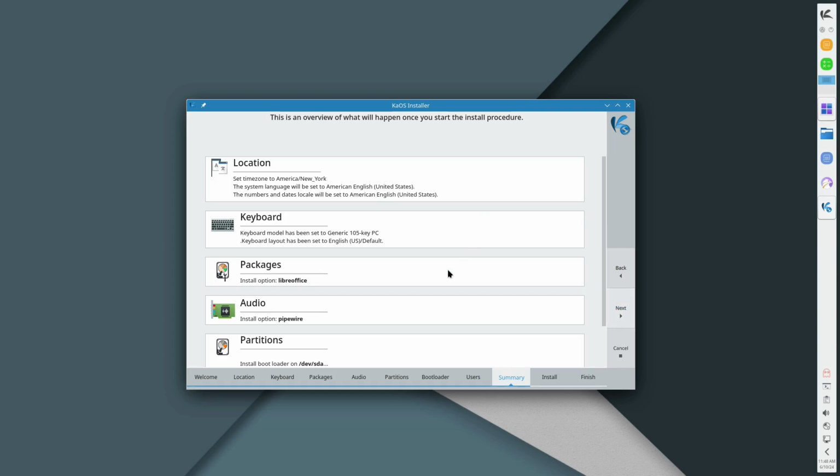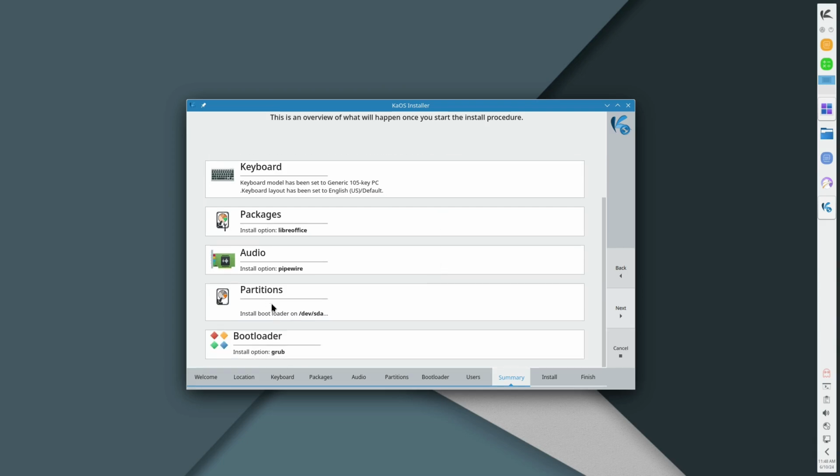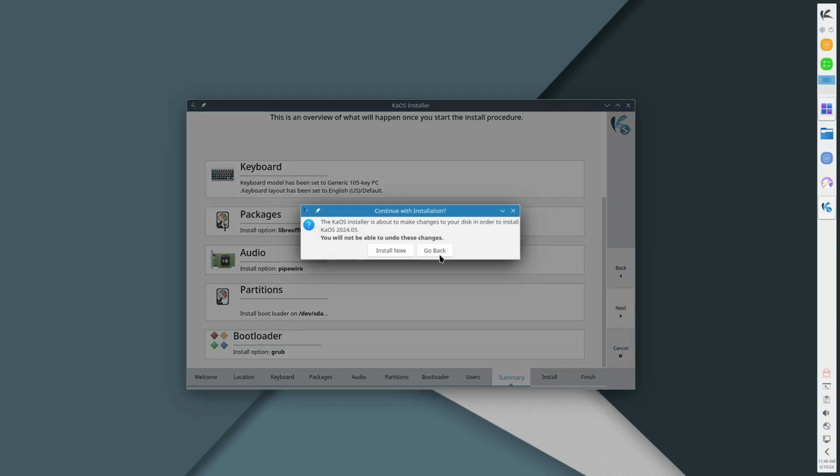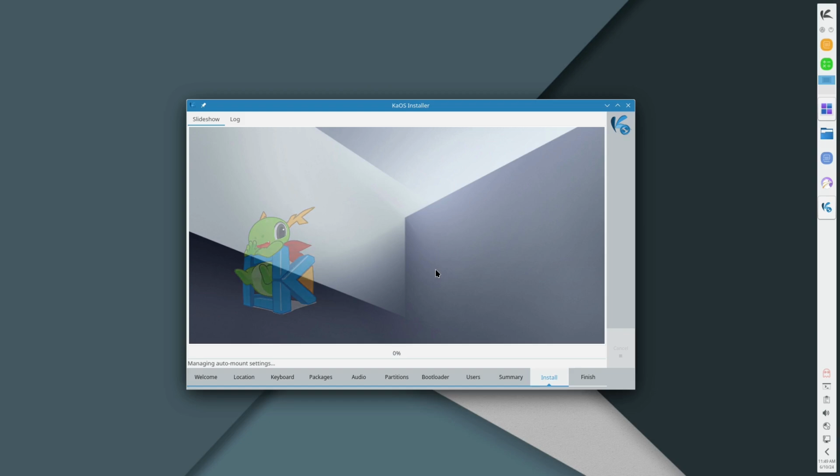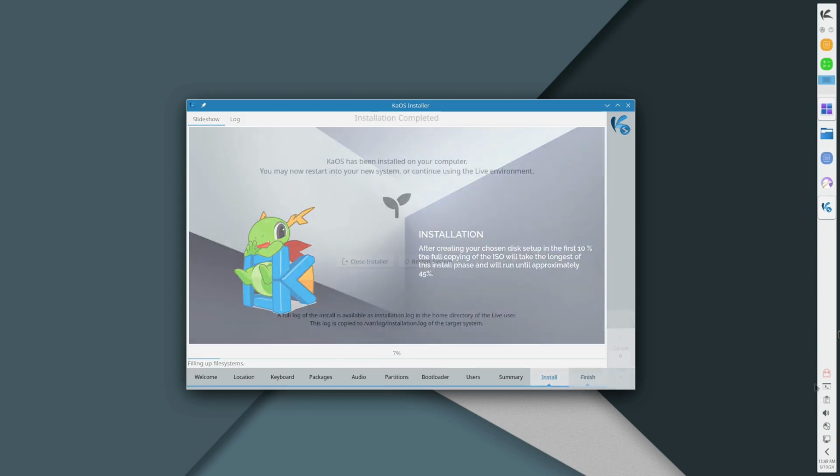And so now we have just all of our options: United States, America, New York. Partitions are on SDA and running the bootloader. So it looks as though it's probably going to put grub on whatever partition you're installing to, but I don't know. I would have to test that. That's something we ran into looking at Linux Mint, where even if you're installing on SDB, it will put the bootloader on SDA. Let's go ahead and hit install now, and this might take a few minutes to install, so we're going to come back when this is done installing.